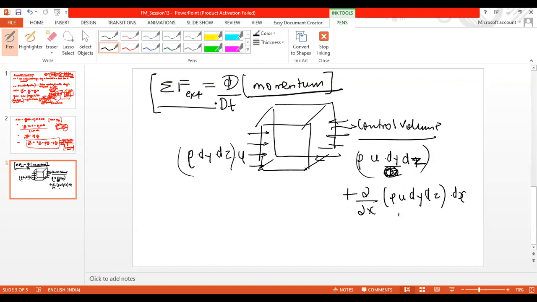Now you can use this Euler equation of motion to derive the hydrostatic equation also, delta P by delta Z equals minus rho g, if you remember. For a fluid at rest, the dw by dt term becomes equal to 0, as well as the convective term, which is also 0. The right hand side is minus 1 by rho delta P by delta x plus the body force term. So you can find the hydrostatic equation from the Euler equation.